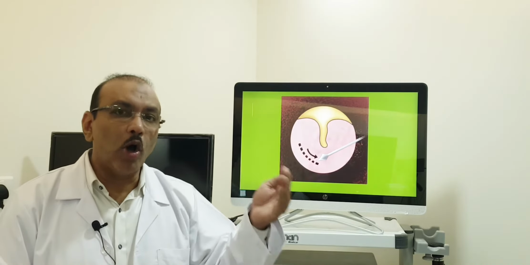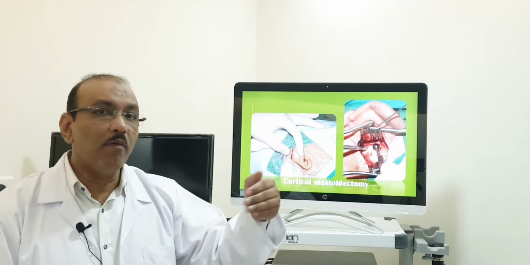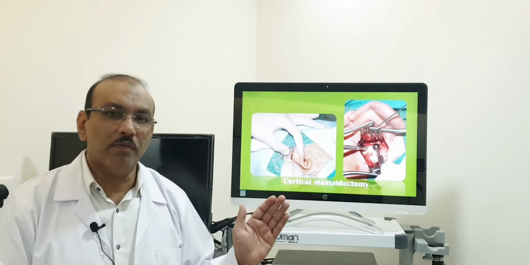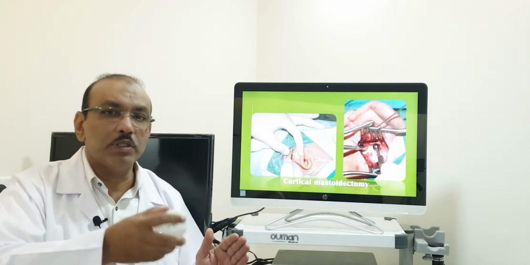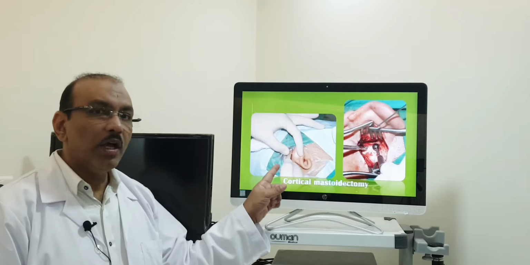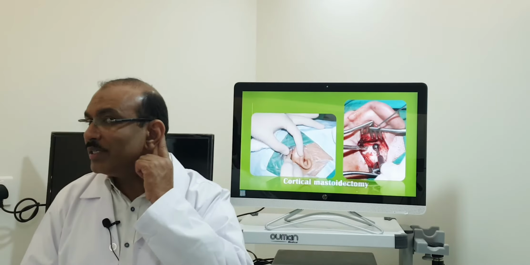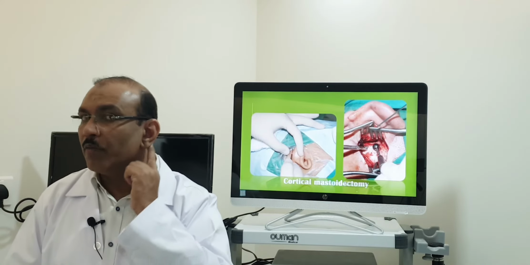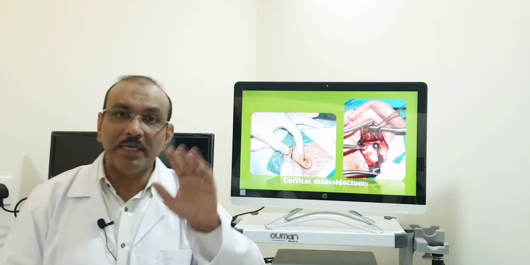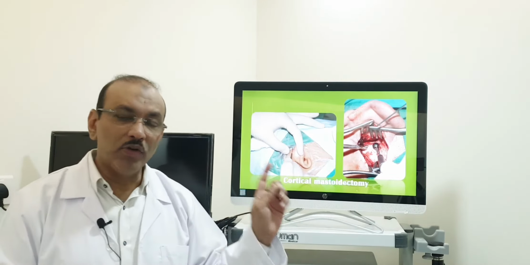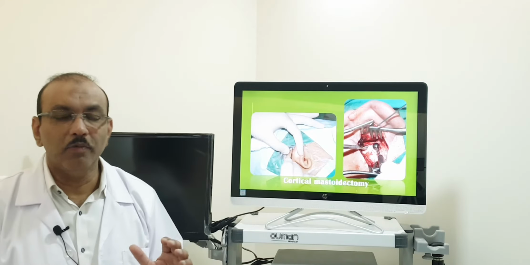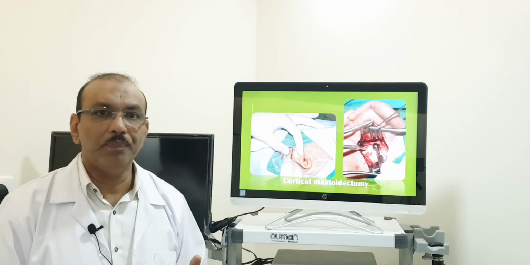Suppose it is still more complicated and you have other complications, such as an intracranial complication. This surgery will not be enough. You need to go one step further. Here we have to not just open up behind the ear, we have to open up the bone, the mastoid air cell system, completely, and drill and remove all the pus collected inside the mastoid air cell system, which is called cortical mastoidectomy.